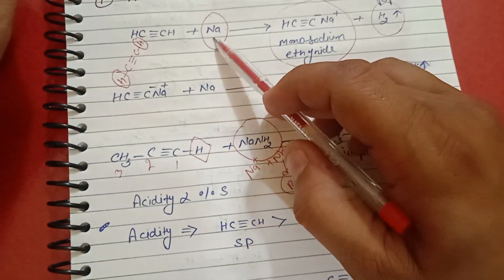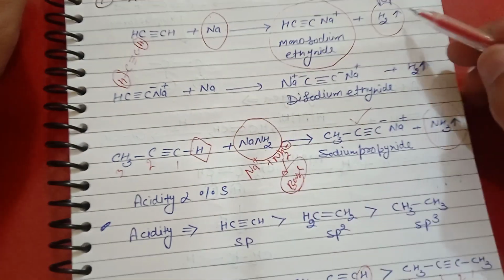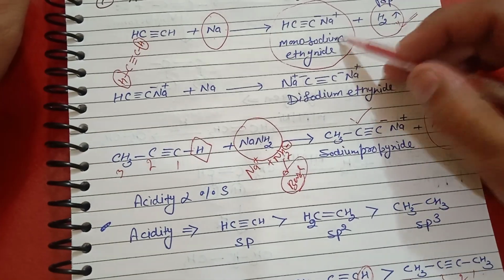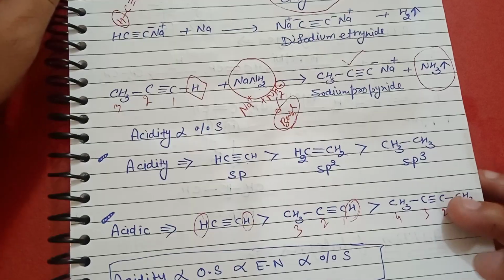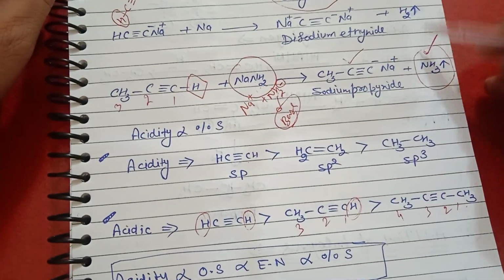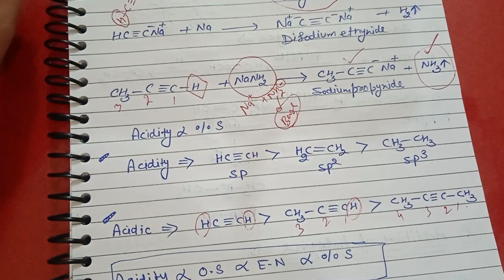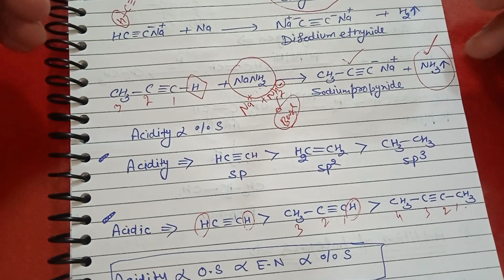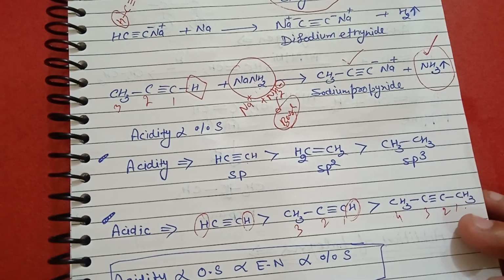When sodium metal react with alkyne, it forms hydrogen gas plus salt, and sodamide react with alkyne to form ammonia gas. These two gas are evolved. So these two gas identify alkyne is acidic nature.